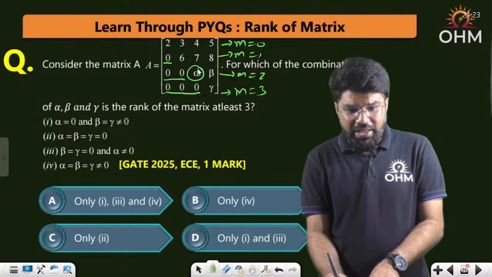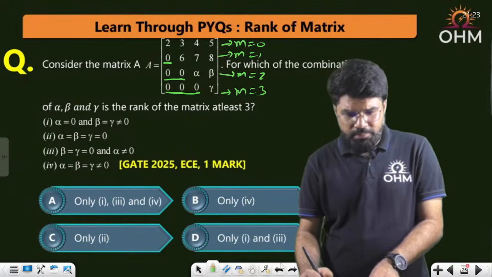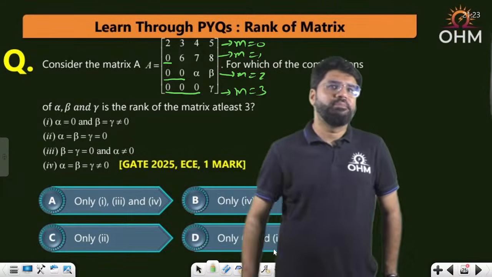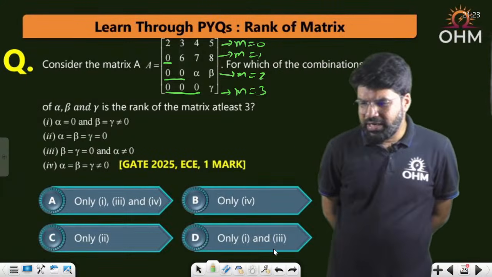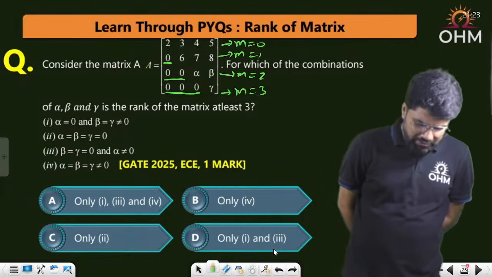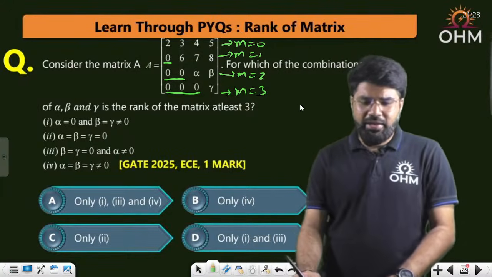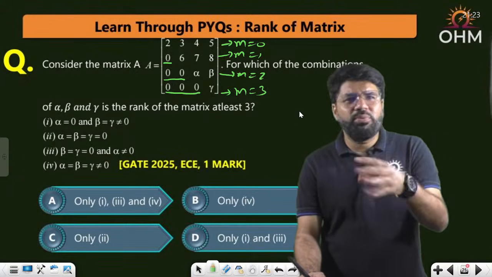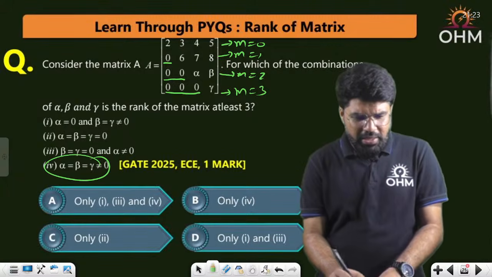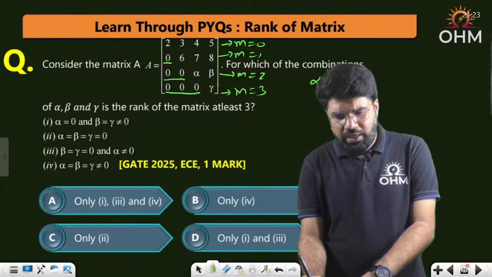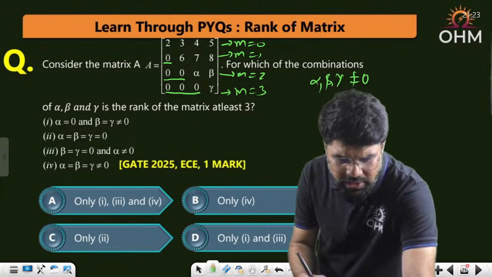But if alpha is also 0, then these two may become the same. So that's what we have to figure out. You want the rank of the matrix at least 3. Now see, very clearly I am telling you, if alpha, beta, gamma are all non-zero, whether they are equal or not equal does not matter. If you take any value of alpha, beta, gamma all non-zero,